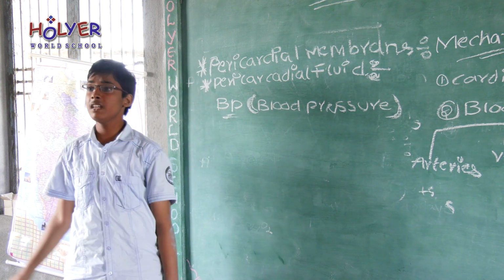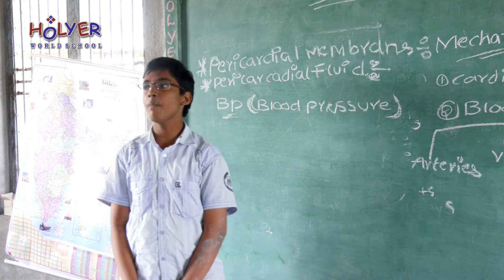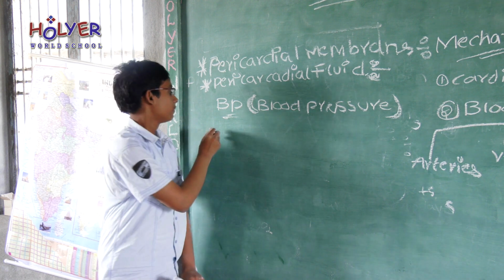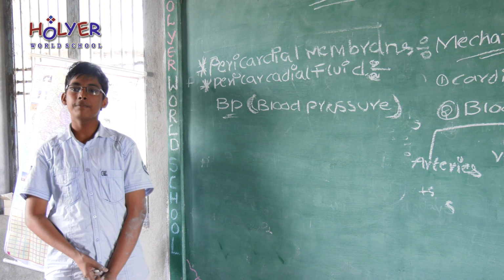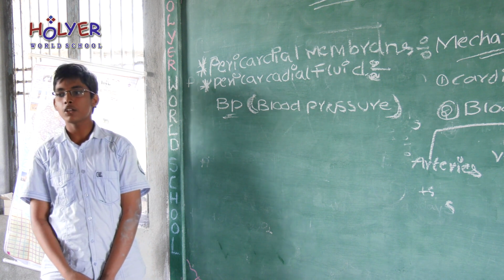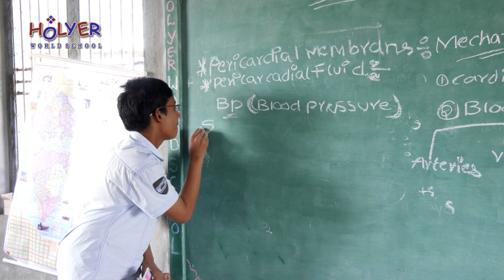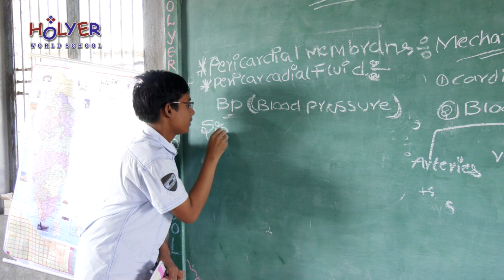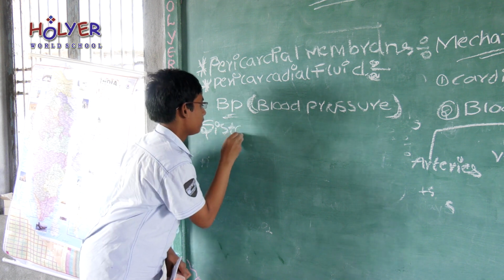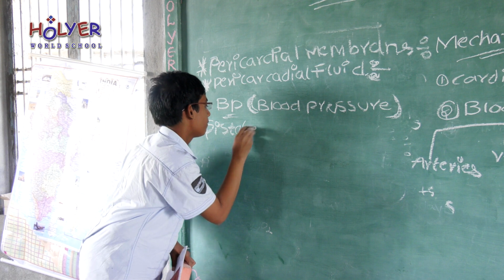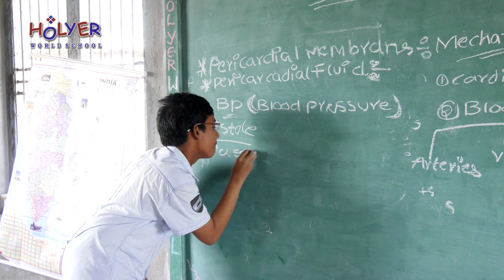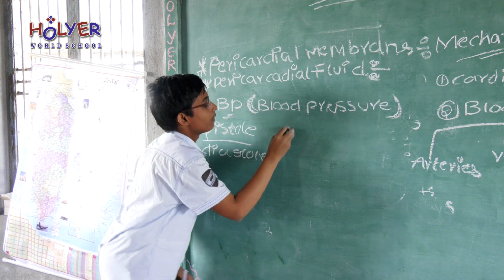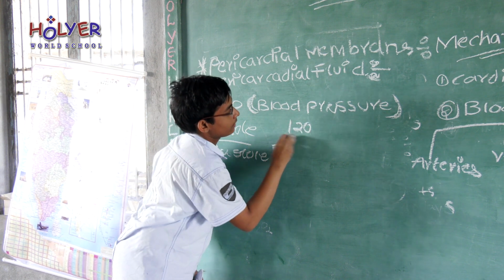I would like to explain about blood pressure, BP. The BP is measured by an instrument called a sphygmomanometer. If a normal person has blood pressure, systole by diastole is equal to 120 by 80.